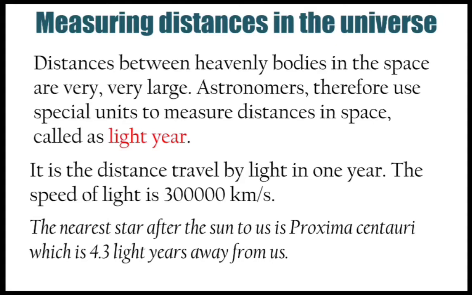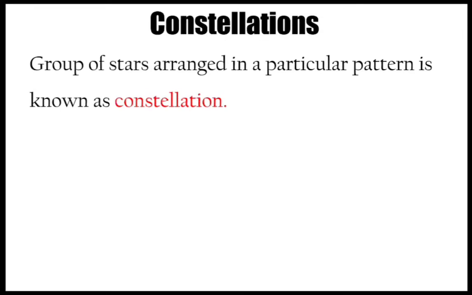Now if I talk about our nearest space, the space which we can see by our naked eye in the sky, we can see this constellation pattern. So what are these constellations? Constellations are groups of stars which are arranged in a particular pattern. Remember this thing.